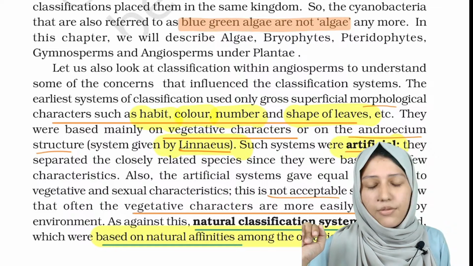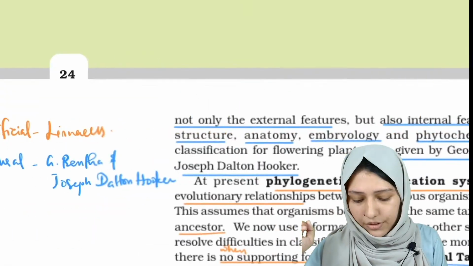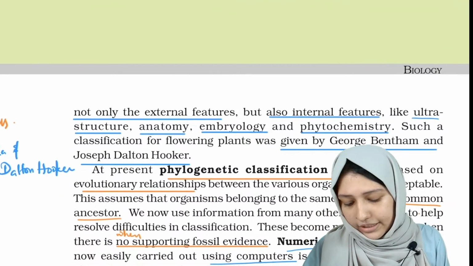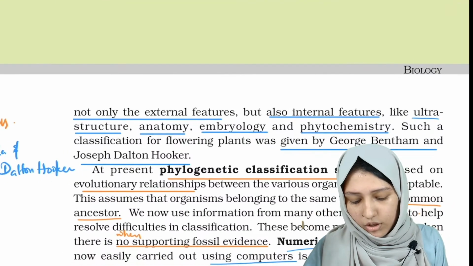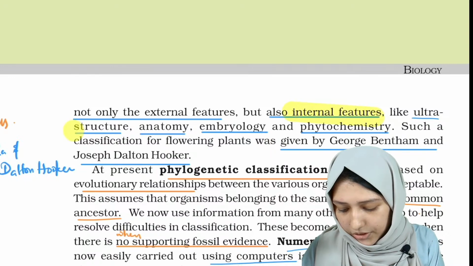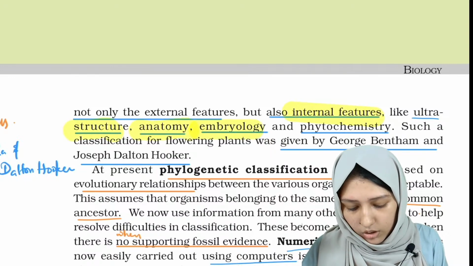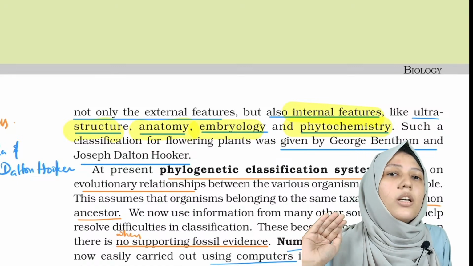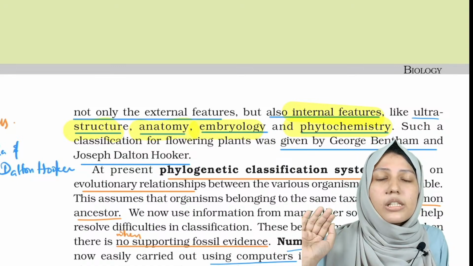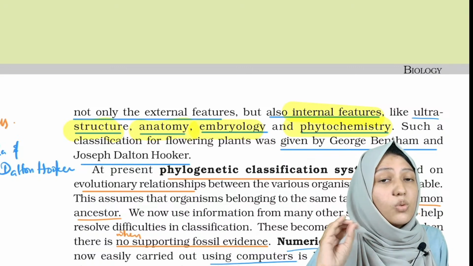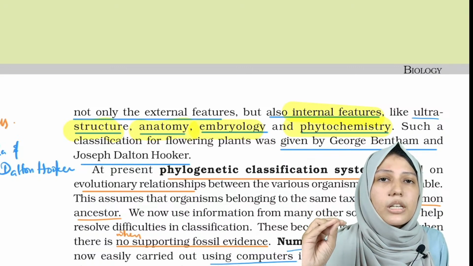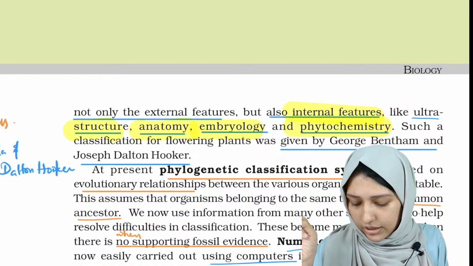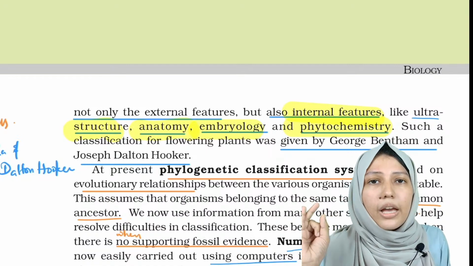In this, not only the external characters but also the internal features like ultrastructure, anatomy, embryology and phytochemistry were included. So in the artificial system of classification, it was only the morphological characters, whereas in natural classification, along with the morphological characters, there are internal features like ultrastructure, anatomy, embryology.